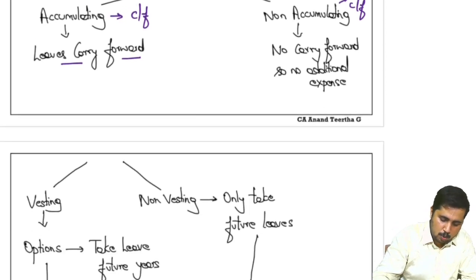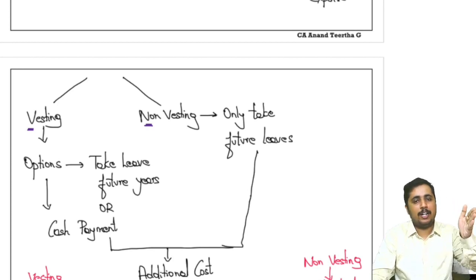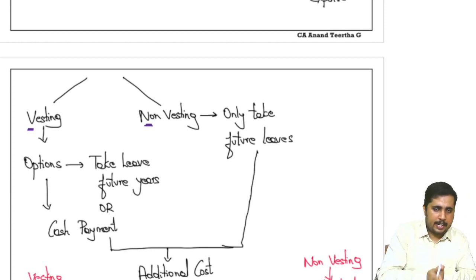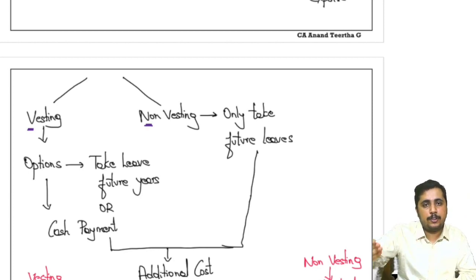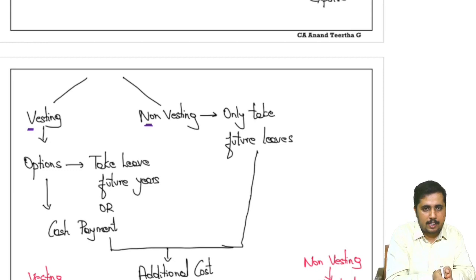In that case, what happens? In that case, there are two subdivisions which take place. One is called vesting, the other one is called non-vesting. So what are we studying now? I have not taken leave. I am allowed to carry it forward to the next year. If I am allowed to carry it forward, what will be the nature? The nature will be either vesting nature or it will be non-vesting nature.